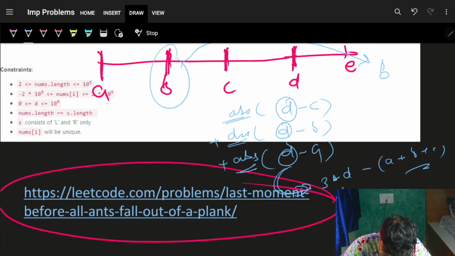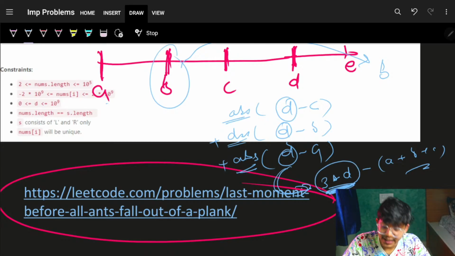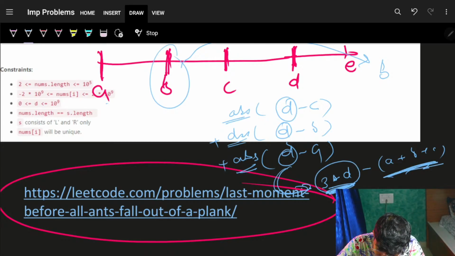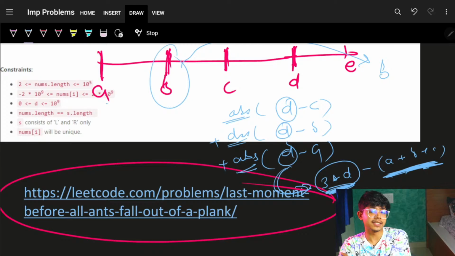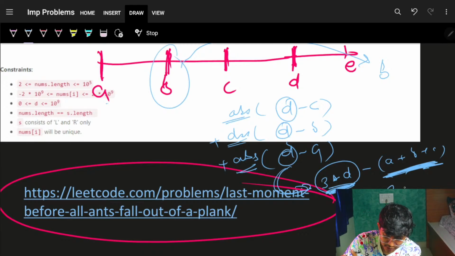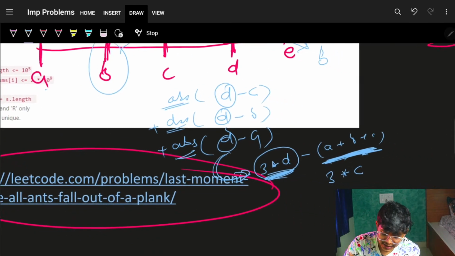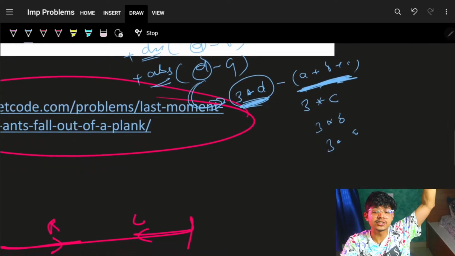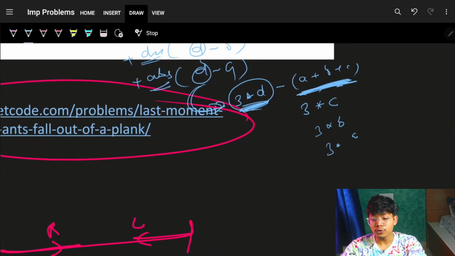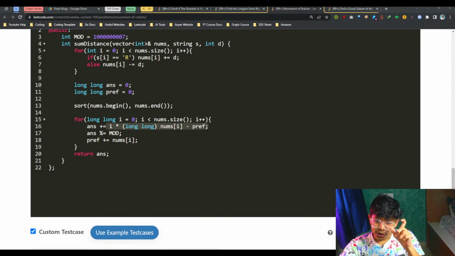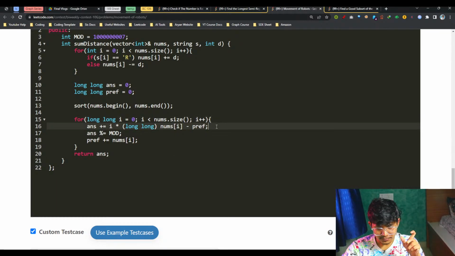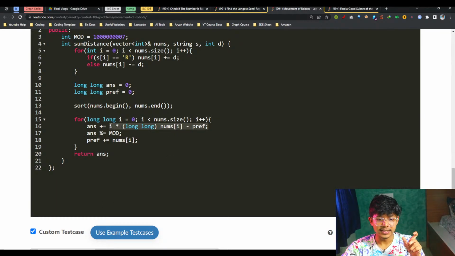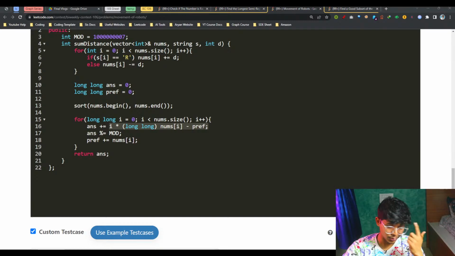It is only possible when I know that 3 into D is always more than A plus B plus C, because it is always more than 3 into C, and that is always more than 3 into B, and more than 3 into A, because A, B, C and D are sorted. That's the reason you have to sort it to do this operation right here.